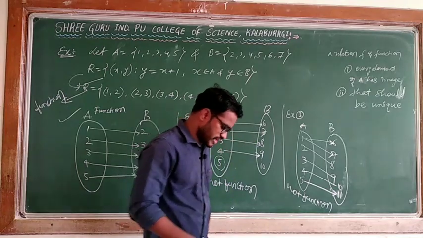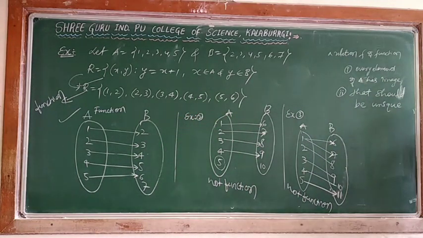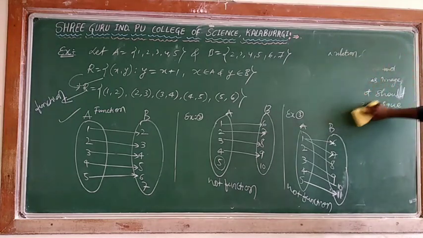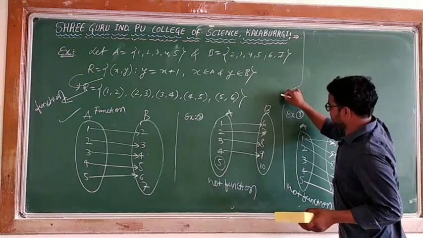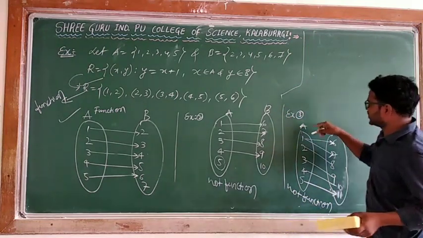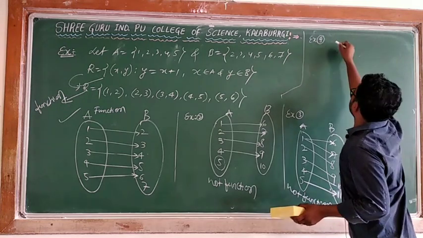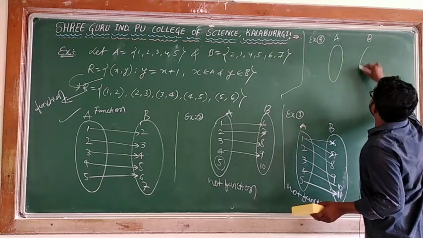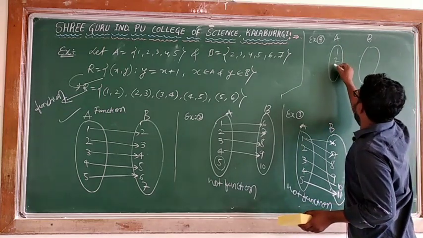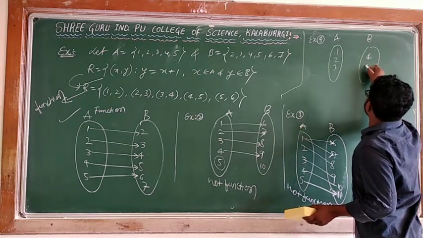So I will take some more diagrams for better understanding. To understand better, I will take some more examples. This is what I took as example 3. Example 4 I will take. Now A, B. 1, 2, 3. Here I will take 4 or 5.